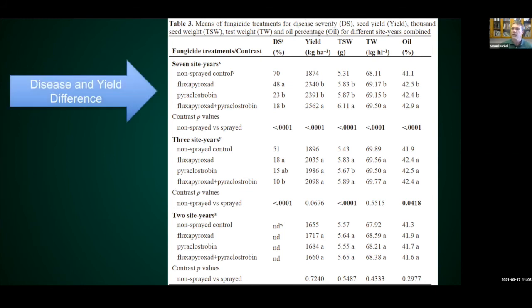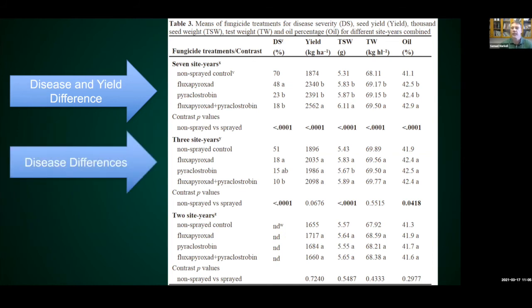There's a little information on test weight and oil that I'm not going to get into, but the important part here is that in these 7 site years, so this group of trials here, there were significant differences in disease and yield. So these are high yielding, high disease environments, and they saw a good response. This group only had disease differences, so there wasn't a yield response.